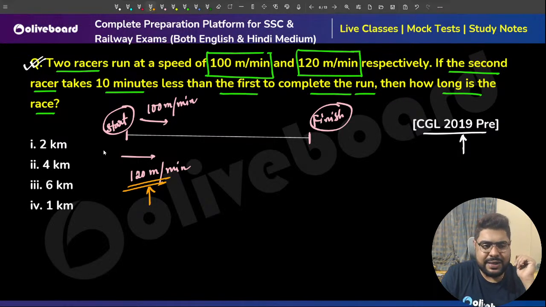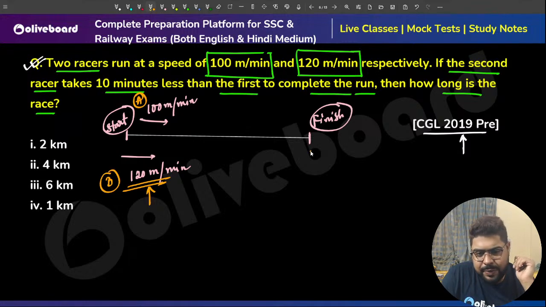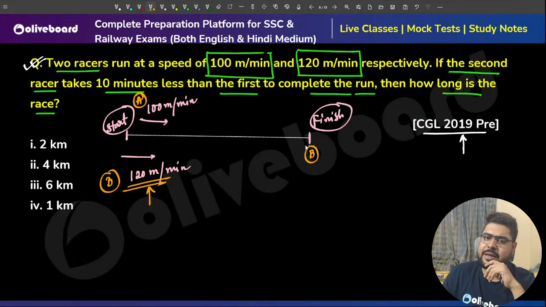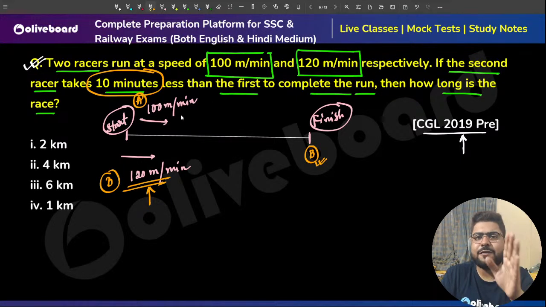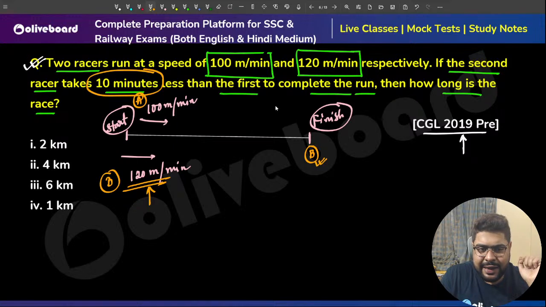I'm calling this person A, this person B. When B has reached the finish line, A will reach after 10 minutes, because B is taking 10 minutes less to reach the finish point. So A will take 10 minutes more.